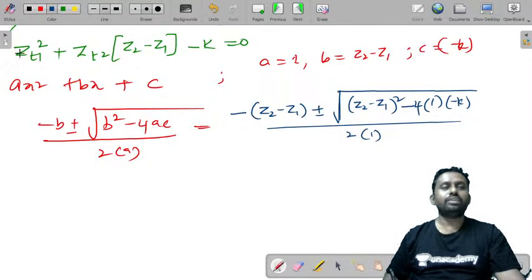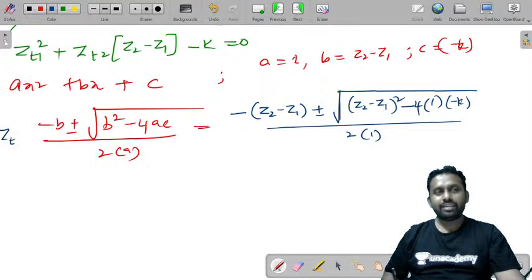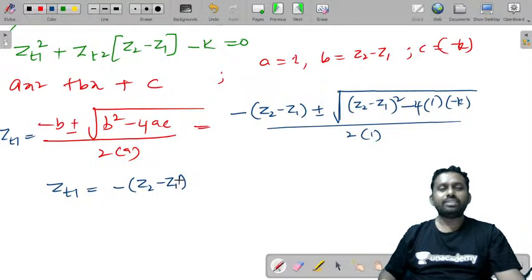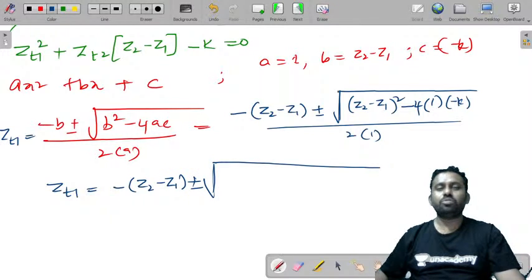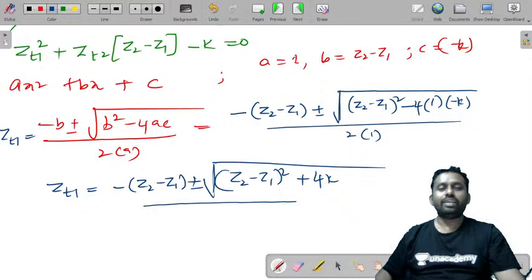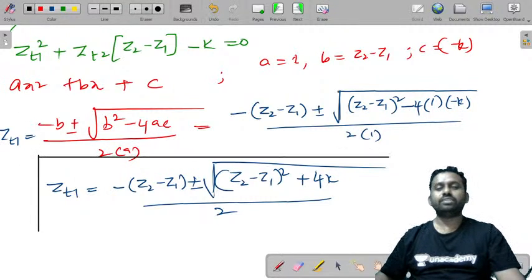This is the value of ZT1. So ZT1 is equal to minus of Z2 minus Z1 plus or minus under root of Z2 minus Z1 whole square plus 4K, because minus into minus will be plus, by 2. So using this expression, you can find the value of ZT1, the iterative impedance, for a given problem.